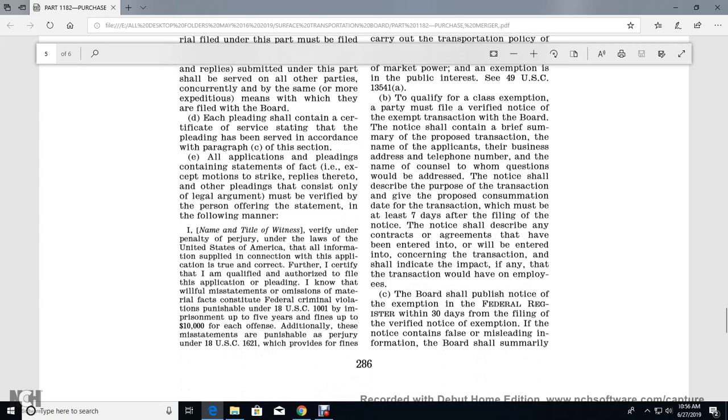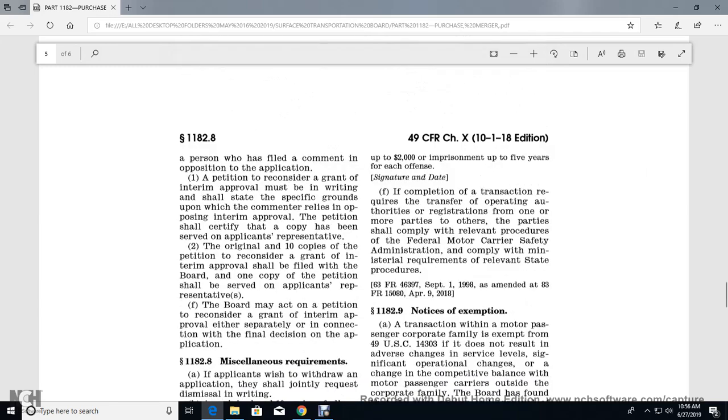The name and title of the witness, verified under penalty of perjury under the laws of the United States, that the information supplied in connection with the application is true and correct. Further, I certify that I am qualified and authorized to file the application and the pleading. I know that willful misstatements or omissions of material facts constitute a federal criminal violation punishable under Title 18 United States Code 1001, with imprisonment up to 5 years and fines up to $10,000 for each offense. In addition, these misstatements are punishable as perjury under 18 United States Code 1621, which provides fines up to $2,000 and imprisonment for 5 years for each offense.